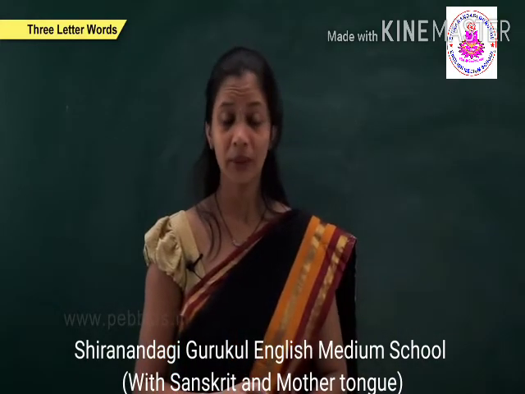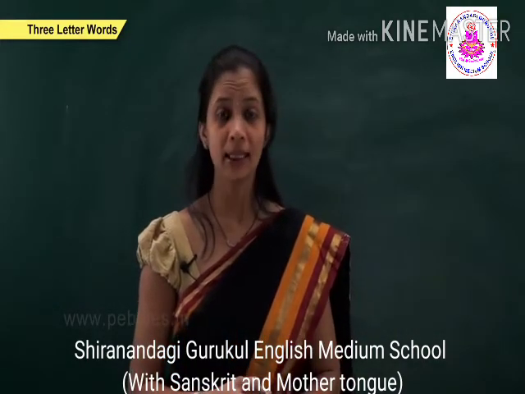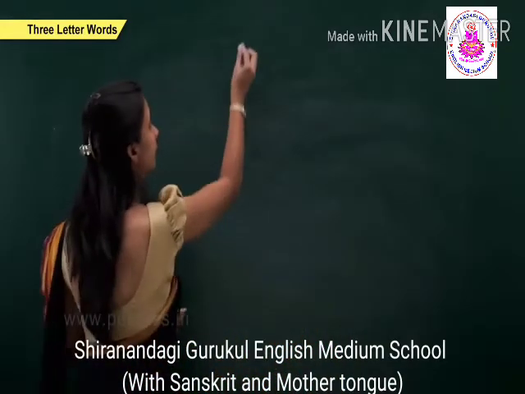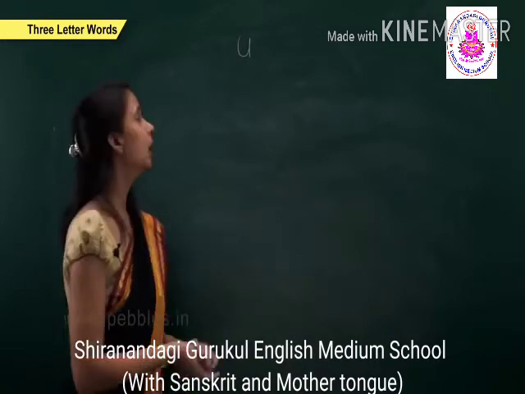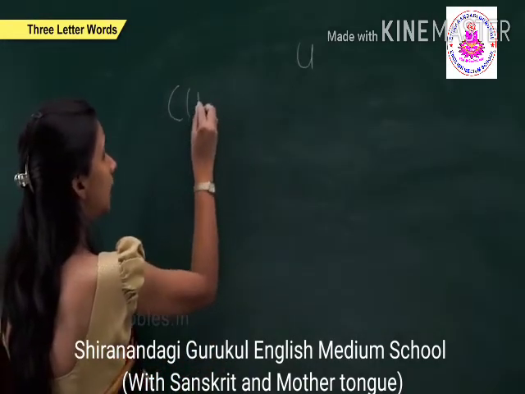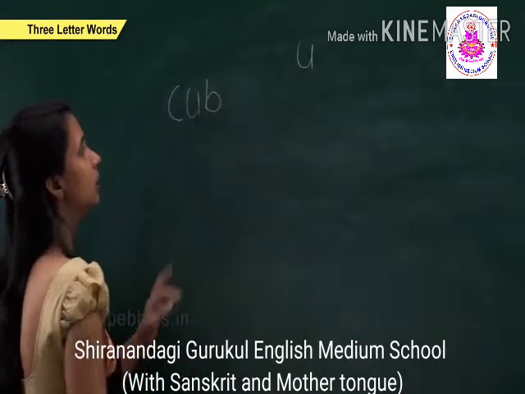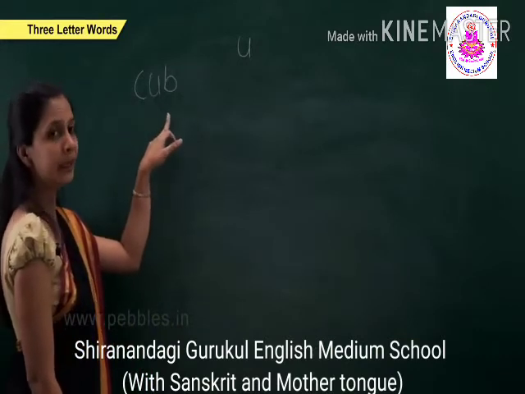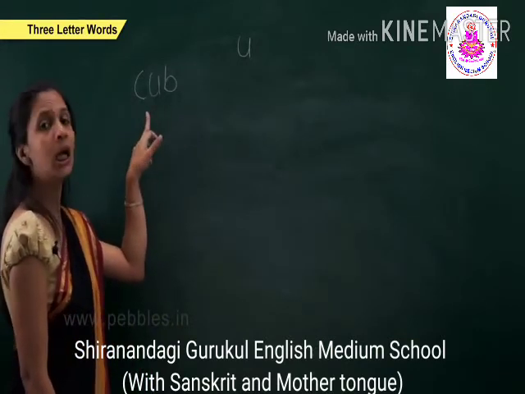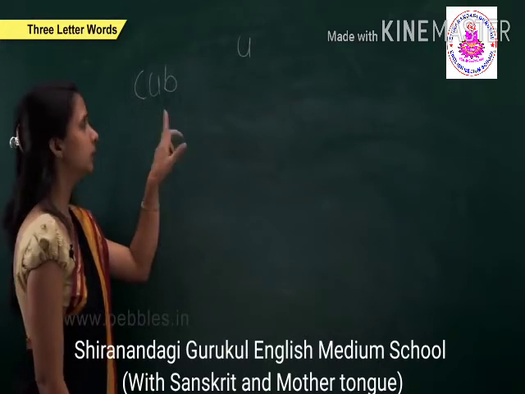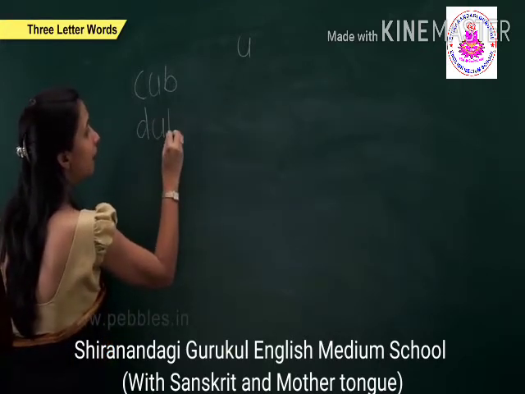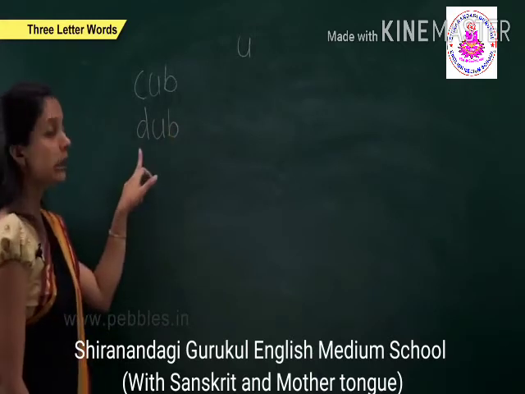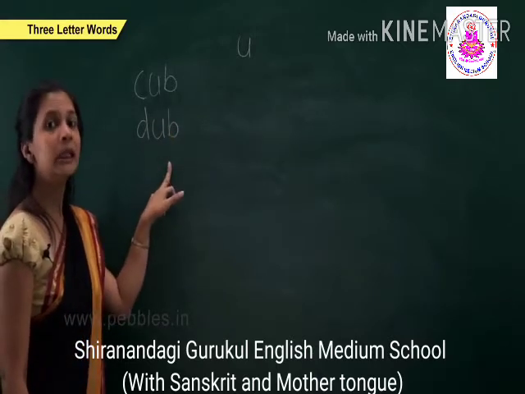Now we will start with another vowel, that is the U vowel. With the help of the U vowel, we can make 3-letter words. C, u, b, cub. The next is D, u, b, dub.